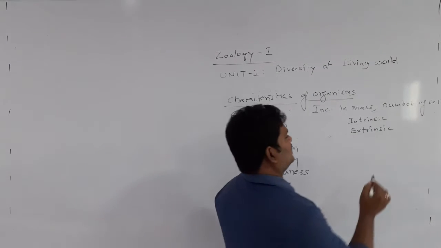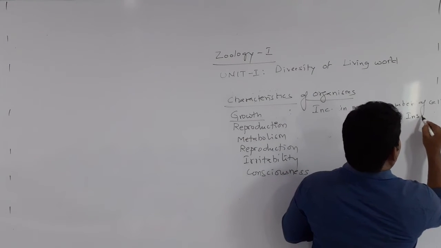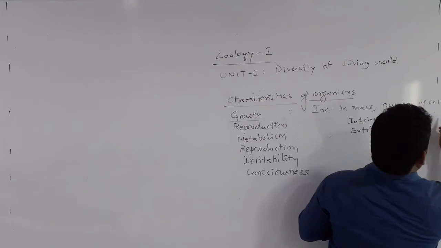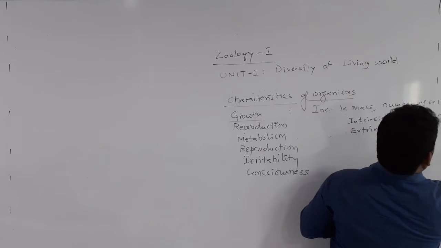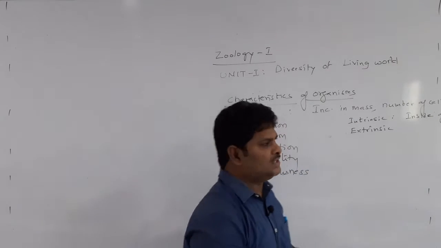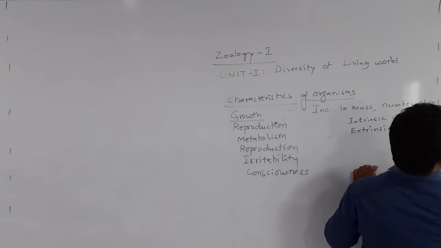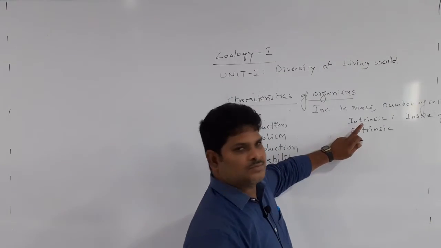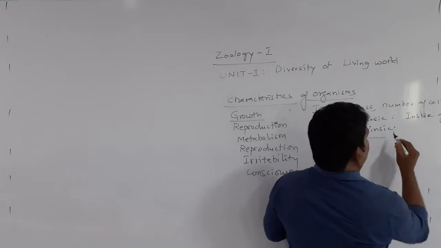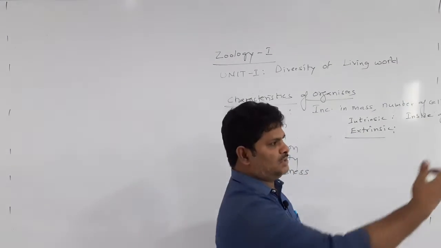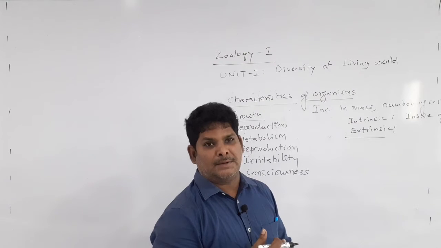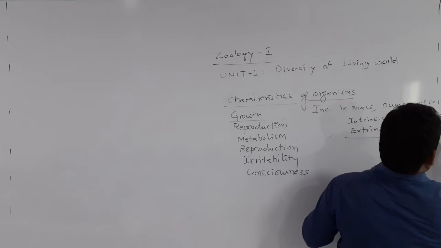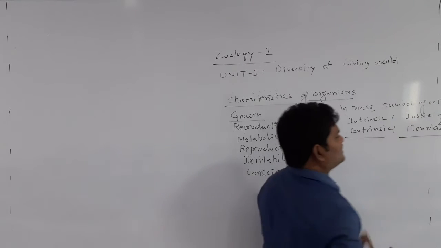What is intrinsic growth? The growth which occurs inside the organism is called intrinsic growth. Generally this is seen in living things. Extrinsic growth is seen outside, in non-living things, for example growth of mountains and plateaus, because mass increases on the surface of the mountains.